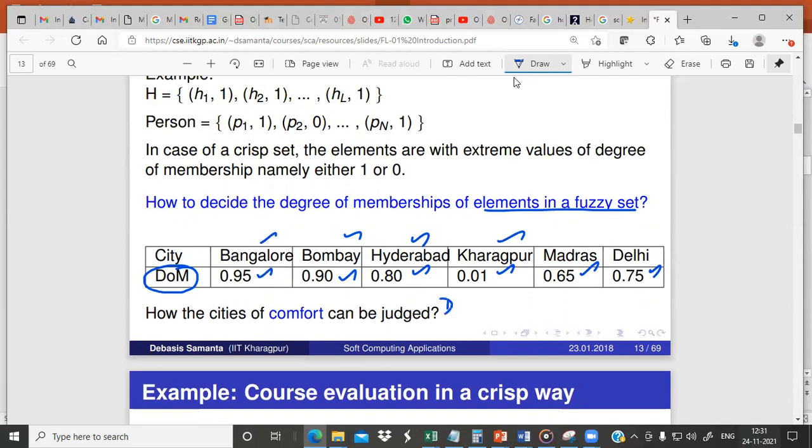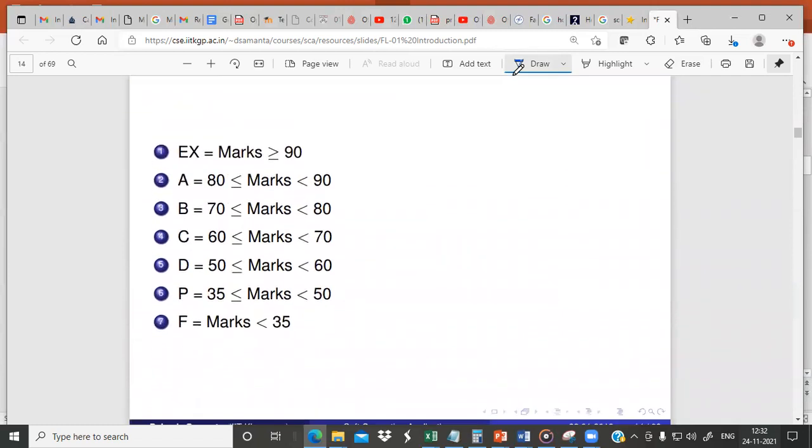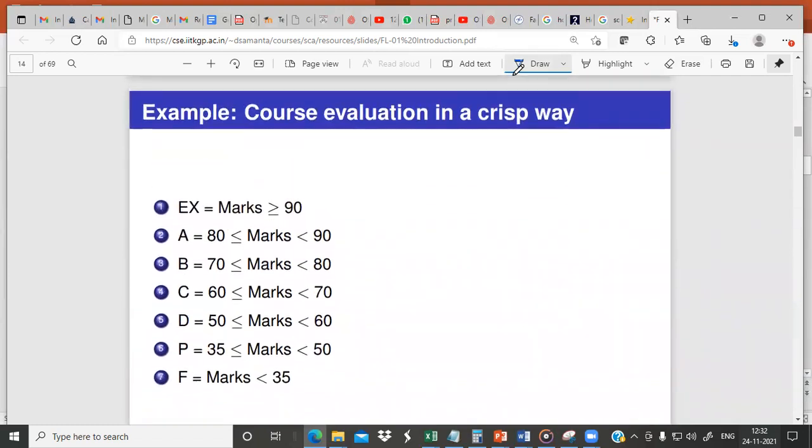So we can say the set name is DOM, and we write Bangalore, 0.95, Bombay, 0.90, Hyderabad, 0.80, Kharagpur, 0.001, and so on. So this is an example of a fuzzy set. Okay, fine. Let us discuss one more example.